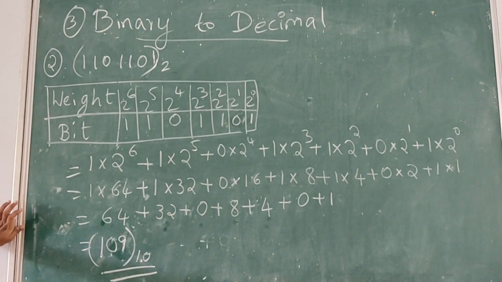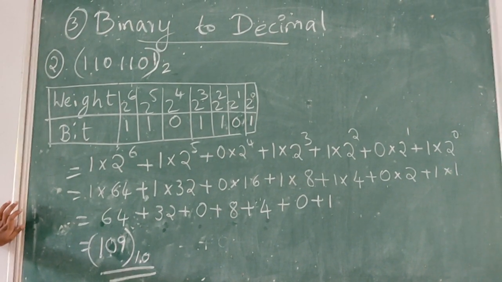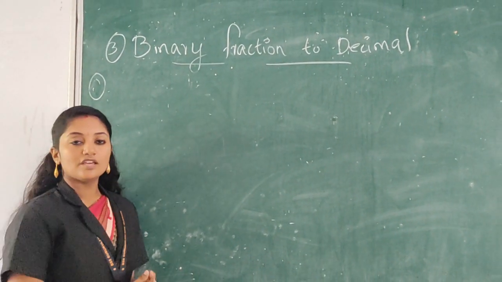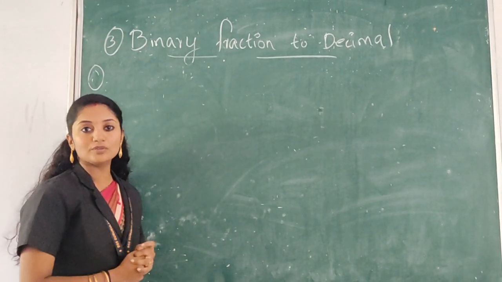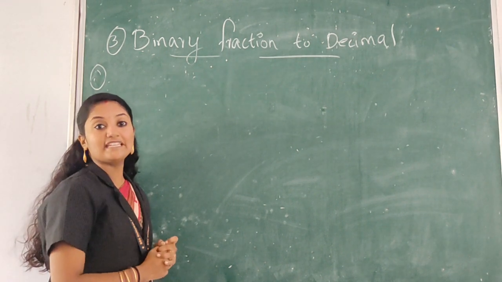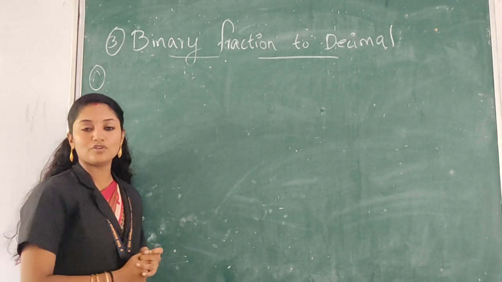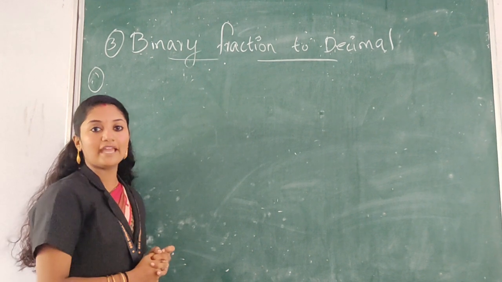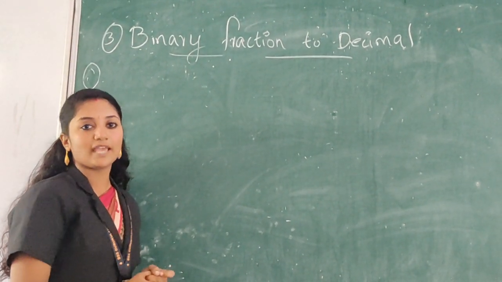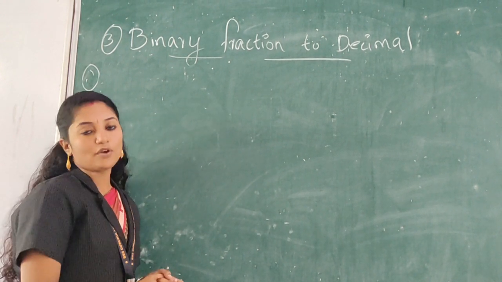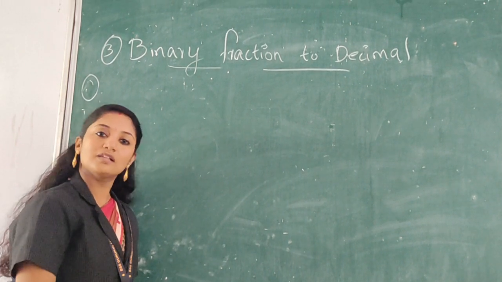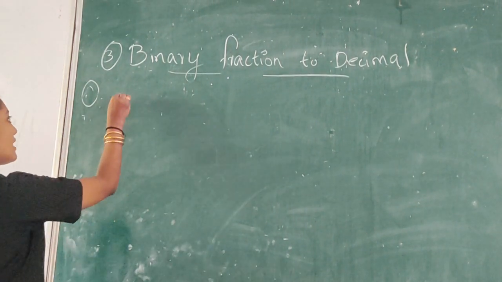Now let's see the binary fraction to decimal. On the previous class I told you that when we are using fraction conversions, we have to use negative powers. Do you remember that? So here also the process is the same, but instead of positive powers we have to use negative powers, and the remaining process is the same. Now let's see an example.